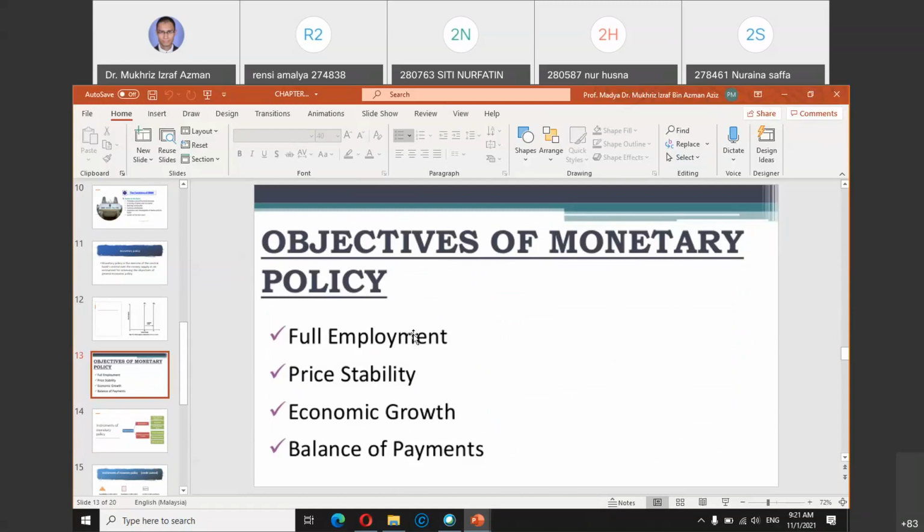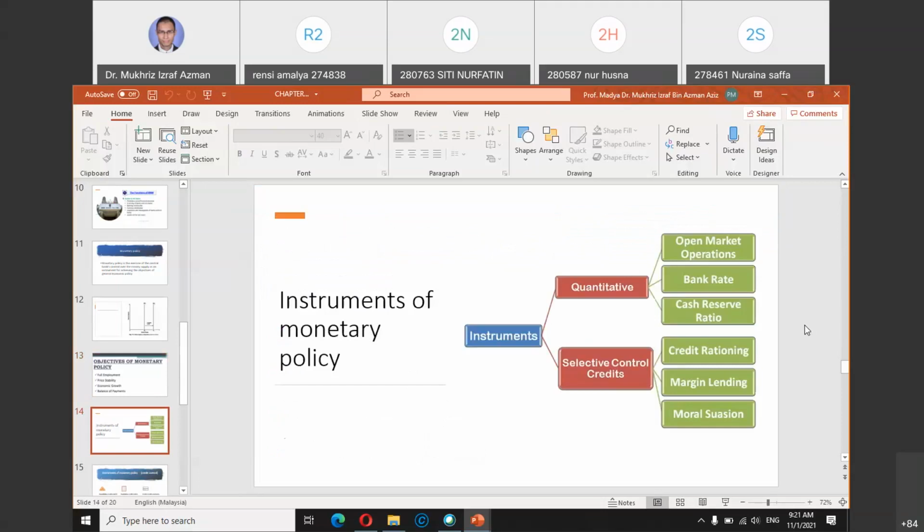full employment. Employment means minimizing unemployment, people without jobs, so the aim is to ensure that everybody has a job. Also to ensure price stability, which means a low inflation level, so inflation does not go up and make everything so expensive. Then also to ensure economic growth, and finally balance of payment. Balance of payment means how much asset and liability a country has. So this is also the goal of a central bank.